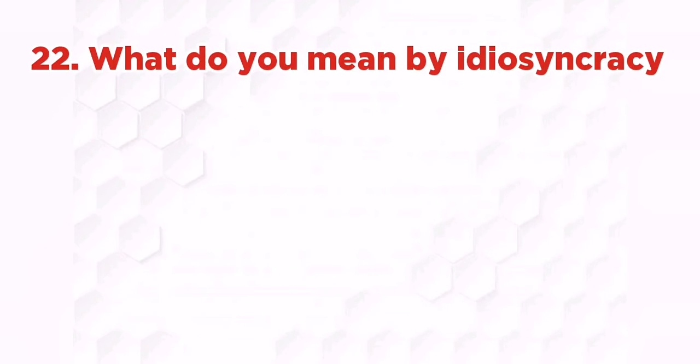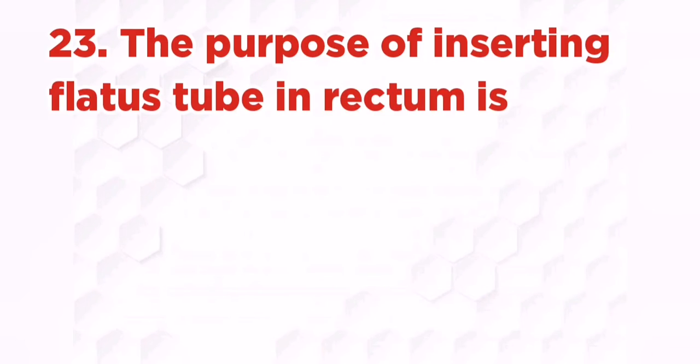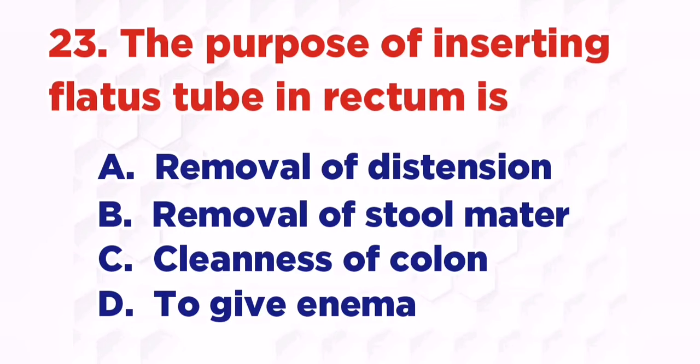Sublingual. What do you mean by idiosyncrasy? A. Side effect of drug, B. Low effect of drug, C. High effect of drug, D. Unexpected effect of drug. The right answer is D. Unexpected effect of drug. The purpose of inserting a flatus tube in rectum is: A. Removal of distension, B. Removal of stool matter, C. Cleanness of colon, D. To give enema. The right answer is A.